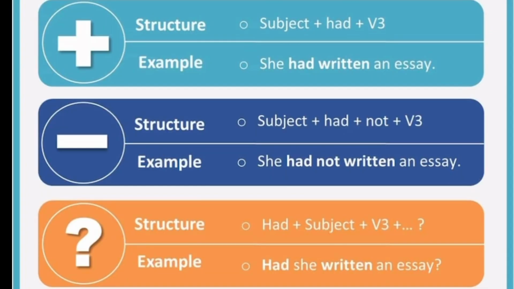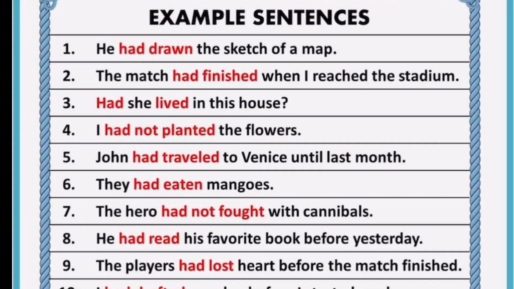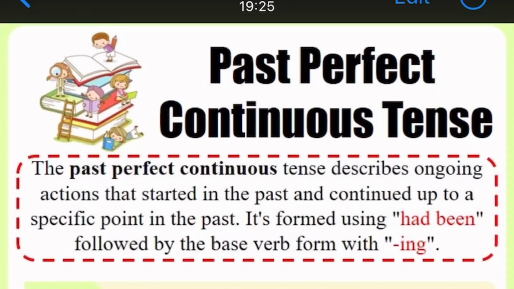The structure is you will add your subject with had with verb number 3. She had written an essay. He had drawn the sketch of a map. The match had finished when I reached the stadium. Look at it. The fact that the match finished and the fact that you reached the stadium, which one happened before another? So in that order is when we use past perfect.